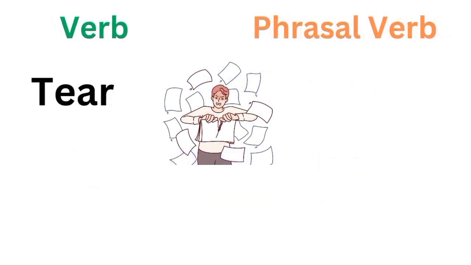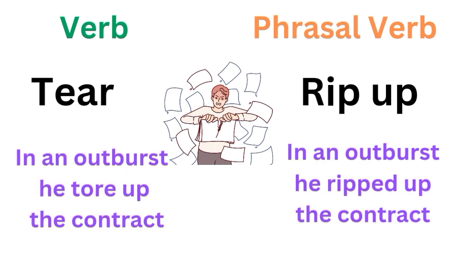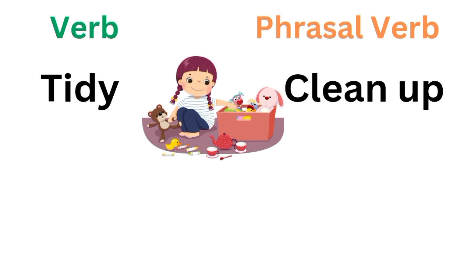Tear. The phrasal verb for tear is rip up. For example, in an outburst, he tore up the contract, or in an outburst, he ripped up the contract. Tidy. The phrasal verb for tidy is clean up.